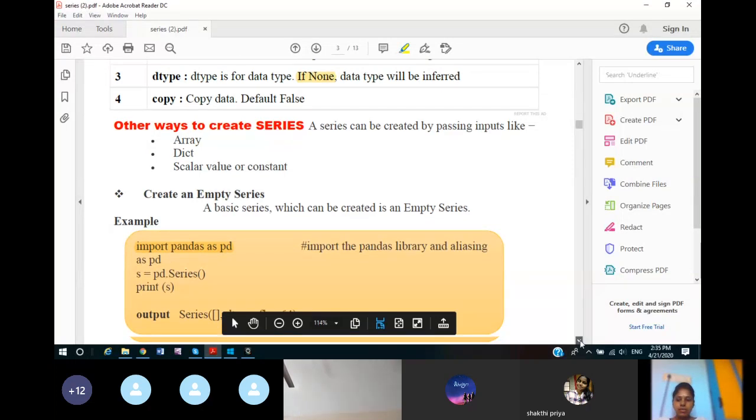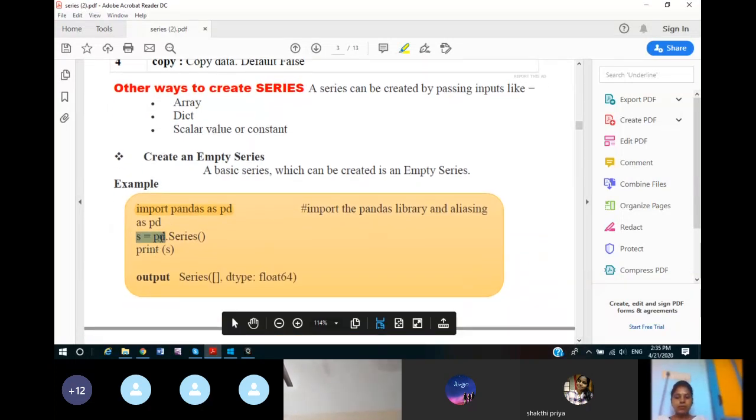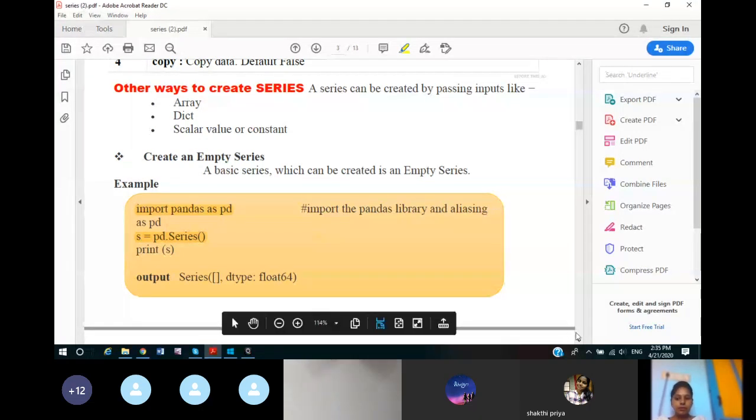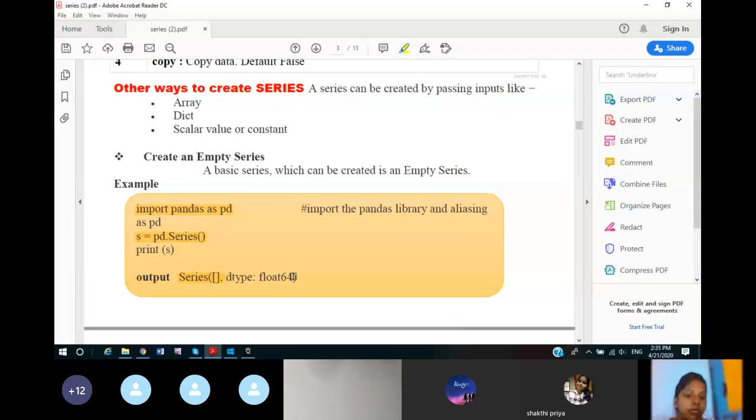Now we have used this to create a series: s equals pd dot Series. Can you see this? pd dot Series means you are calling this function Series, and you are storing the series data and index values in s, with capital S. Now if we print s, this is going to show an empty series. Here empty square brackets are there, and dtype is float64. By default the data type is float, and 64 is the bit size of the operating system which is there in our operating system.